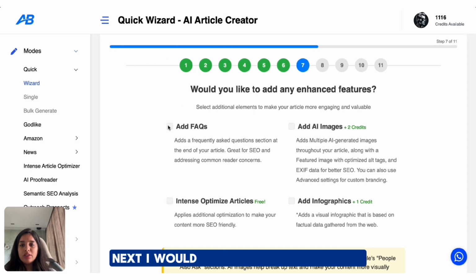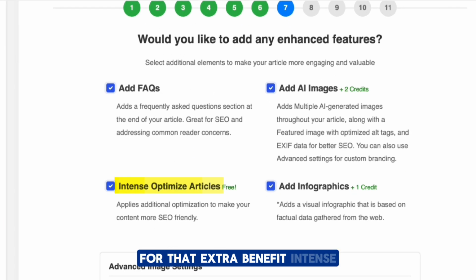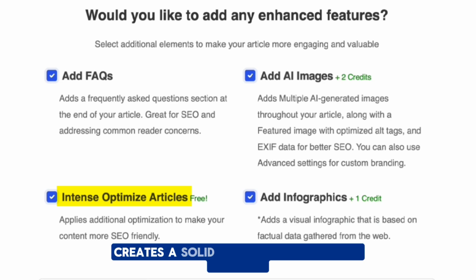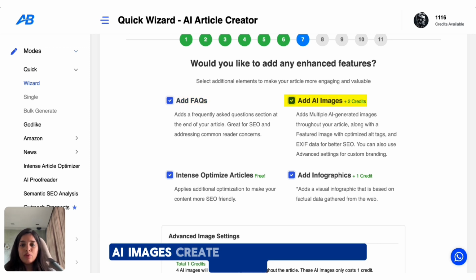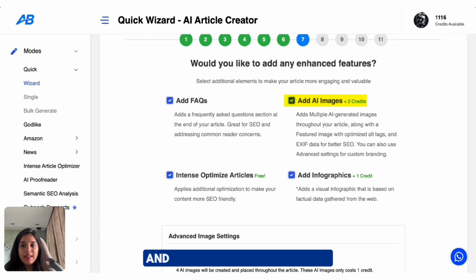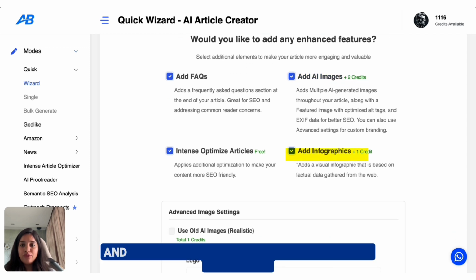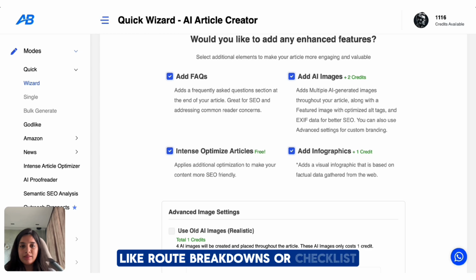Next, I would tick all the 4 boxes here for that extra benefit. Intent optimized article creates a solid structure with clear headings. FAQs pull in real questions people are asking about road trips and answer them inside your blog. AI images create visuals to catch the content and adds them with alt text. And infographics creates quick visual summaries like route breakdowns or checklists.